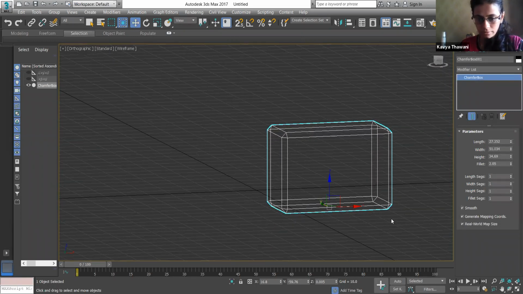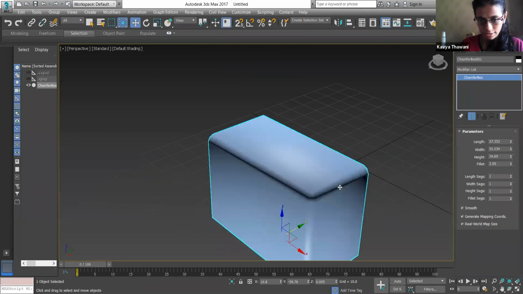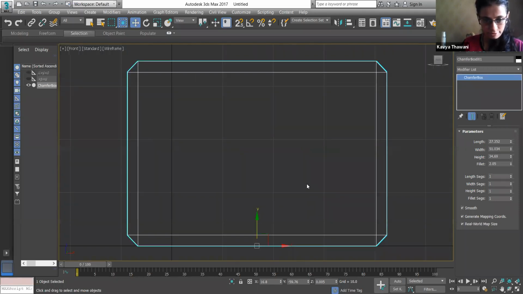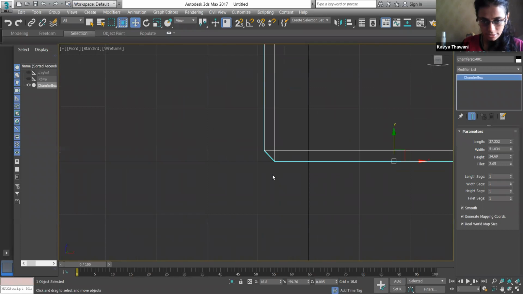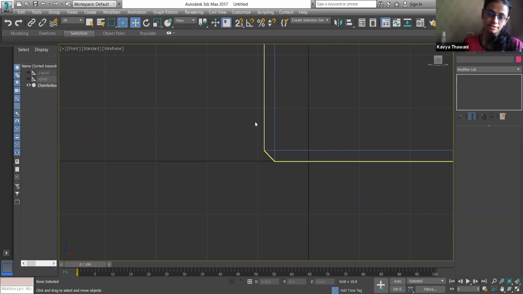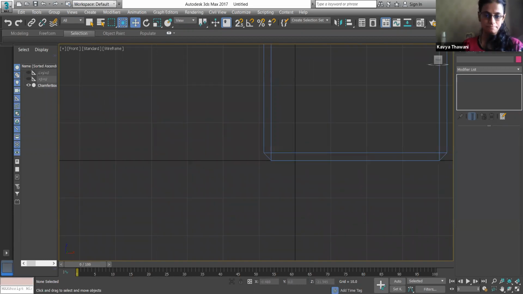Now you can see my chamfer is there. If I'm taking this in front elevation, this is your end point. You can select it. Try meeting these points with the other, meeting the end points rather than considering this point. Try snapping with this one, so it will be aligned in a proper direction.